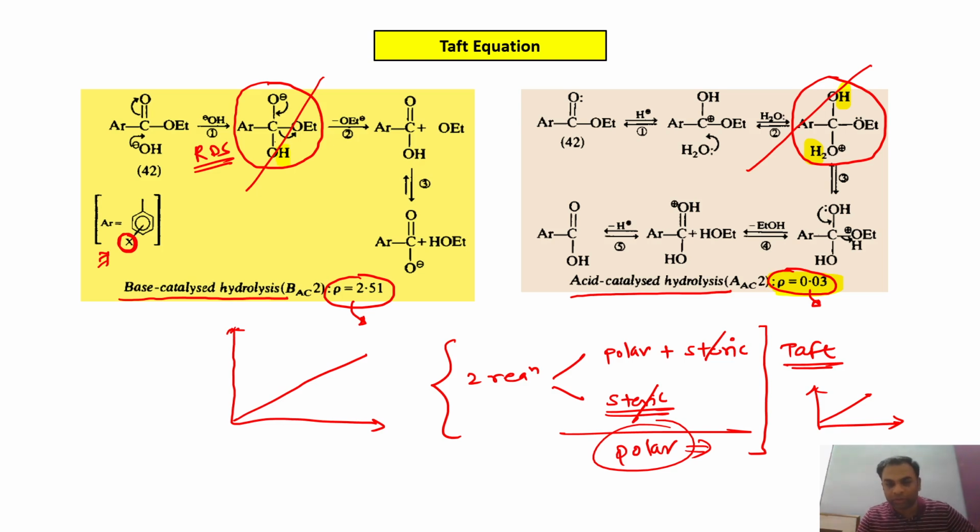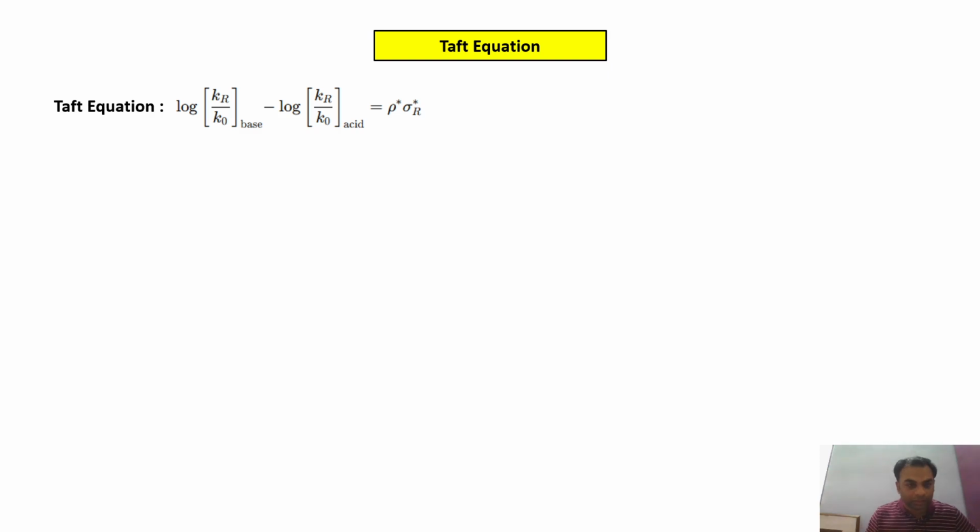From these two reactions, Taft gave the Taft equation, which is applicable for aliphatic esters. Here, the log of the rate constant for the aliphatic ester with R group, minus that of the acid catalyzed ester hydrolysis, the rate ratio, is equal to rho star into sigma star R. Now the value of rho star is equal to 2.48, as it comes from 2.51 minus 0.03.